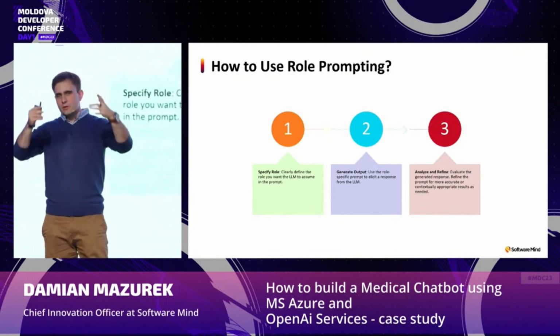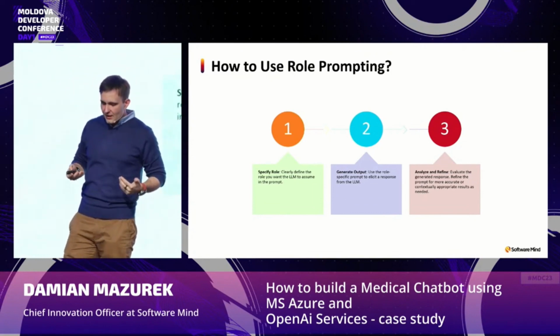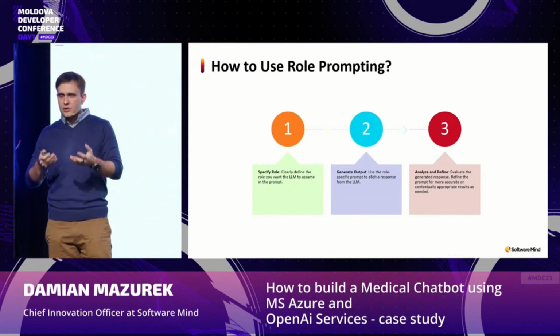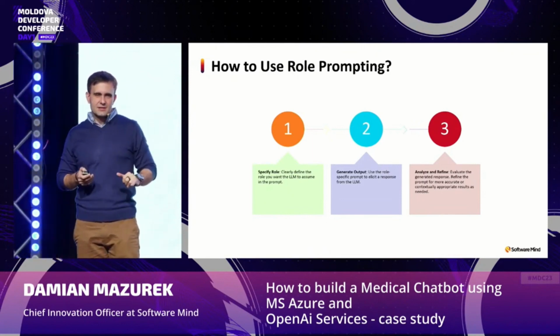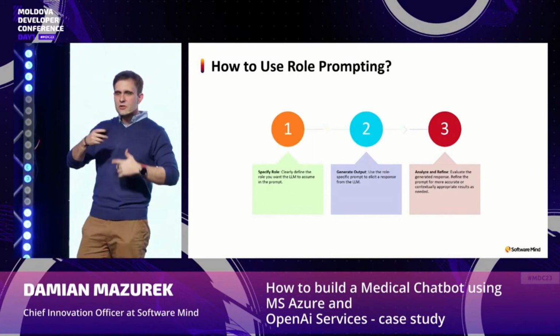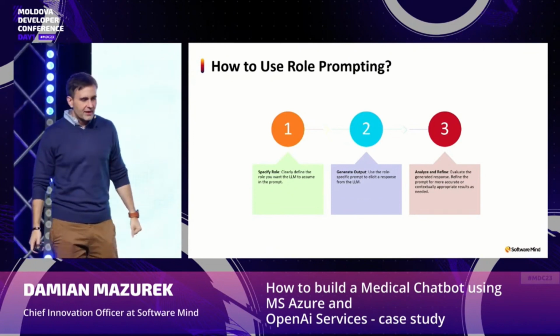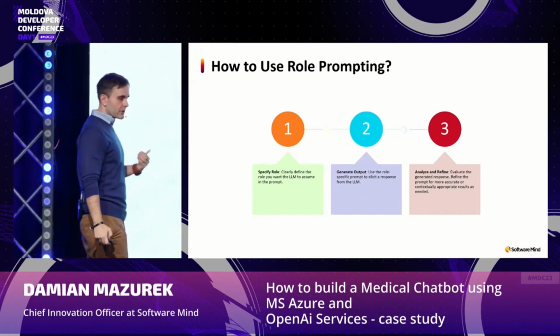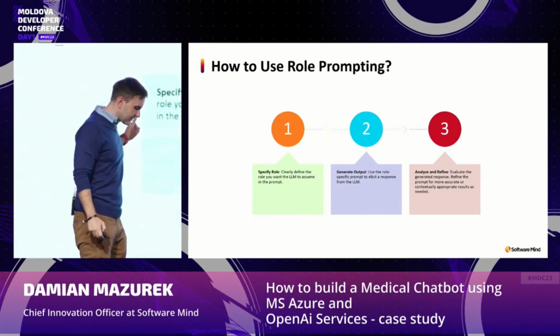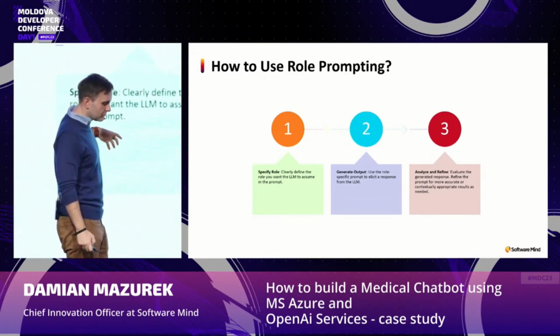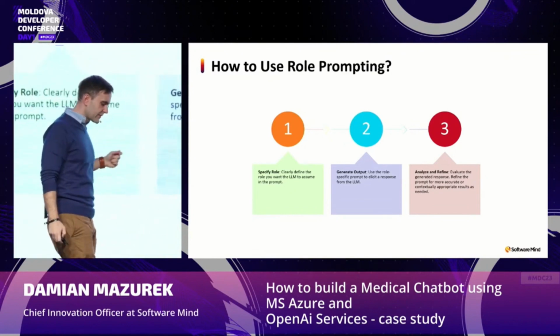Then when we define this persona, we use this model, we check the responses, we adjust it, analyze it, and in this agile way, adjust our role prompting. And this is the first thing. This will allow the bot to behave in the specific way.